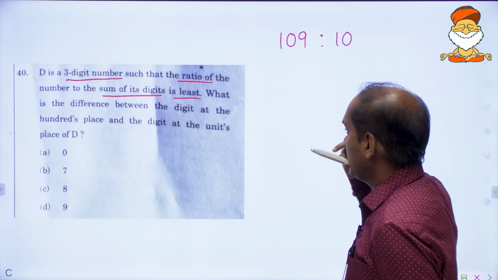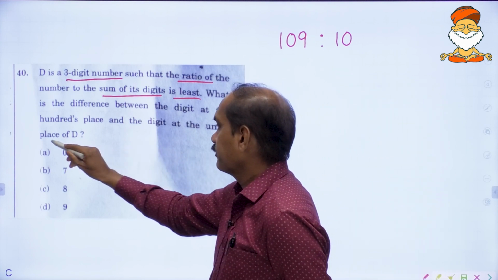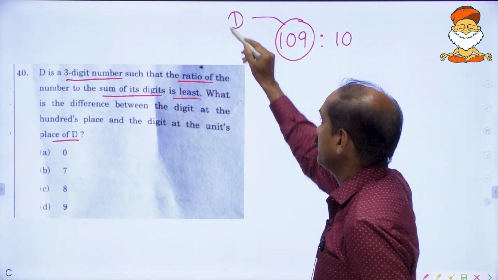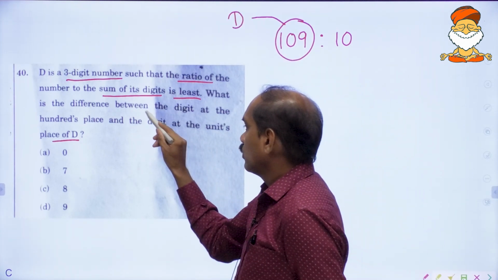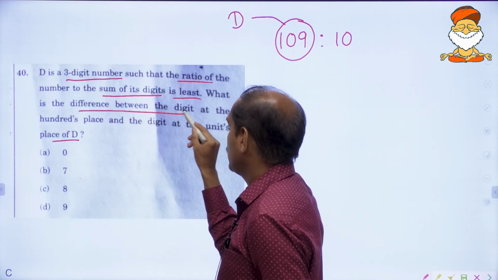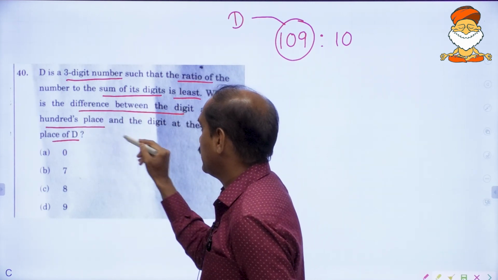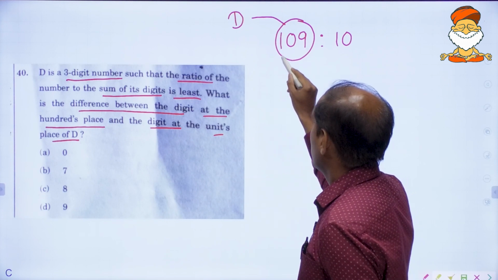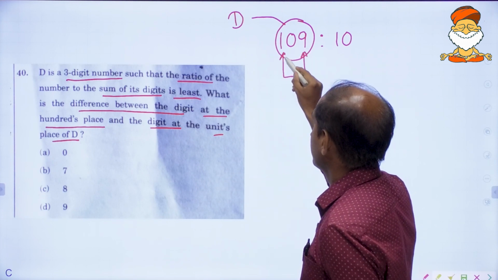In the end what he is asking is, this is D, a 3-digit number. We want the difference between the digit at the 100th place and the digit at the unit place. So we want the difference between these two.